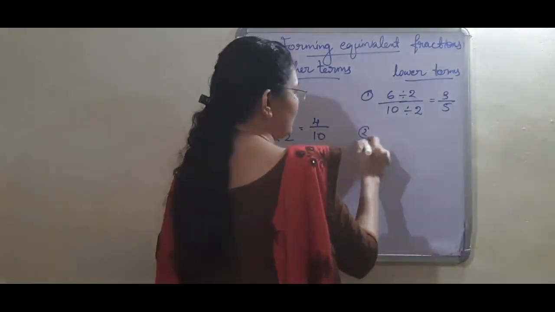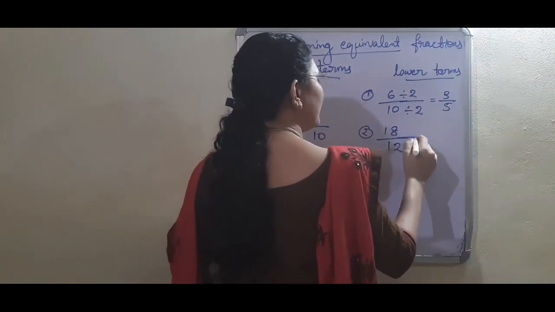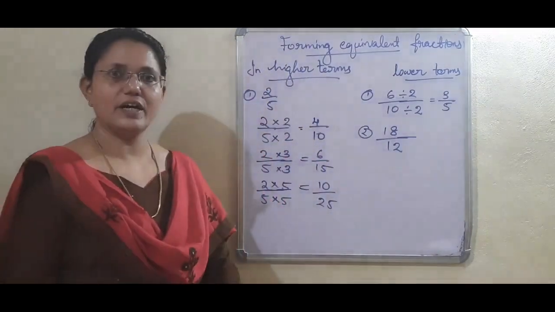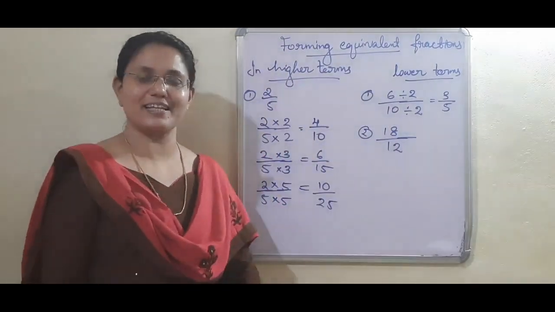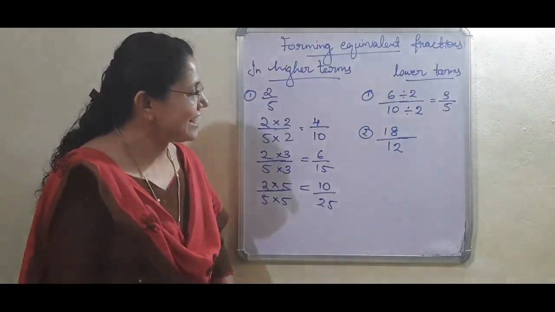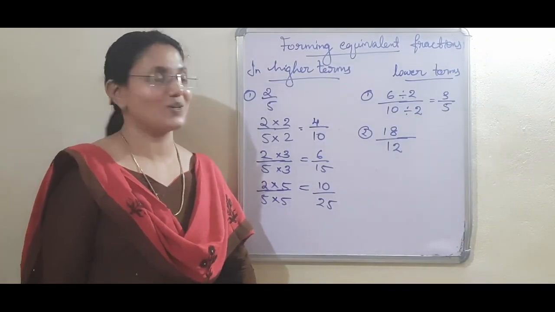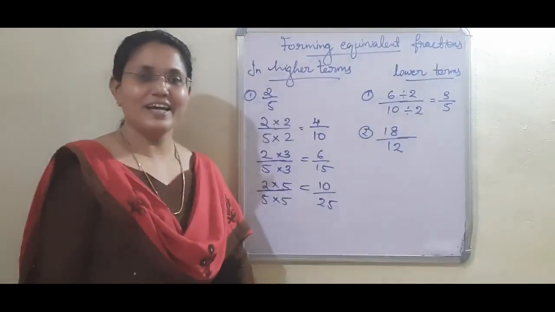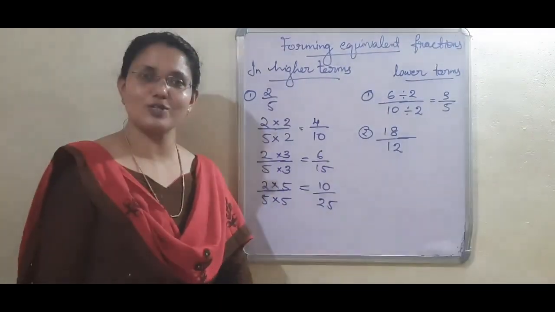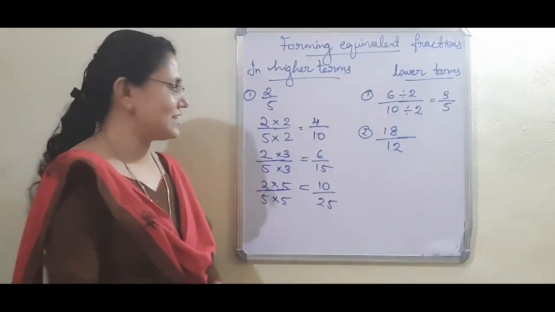Another question for you, 18 by 12. Look here, 18 and 12. I think many common factors are there. Both are even, so we can divide by 2. Next, 18 and 12 both are multiples of 3, so we can divide by 3. Next, both 12 and 18 are multiples of 6 also, so both numbers are divisible by 6.